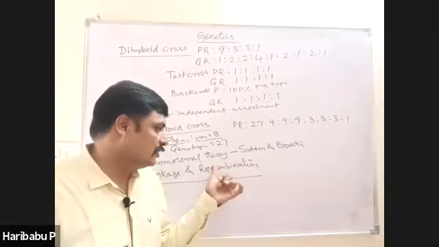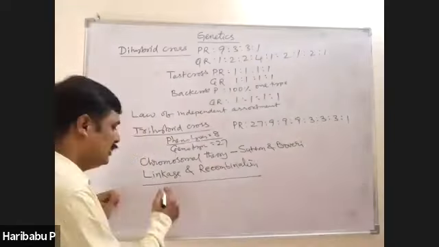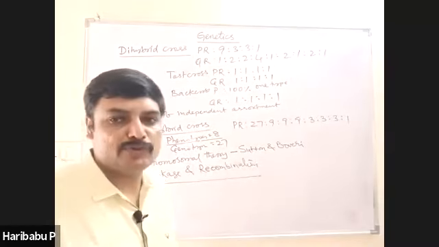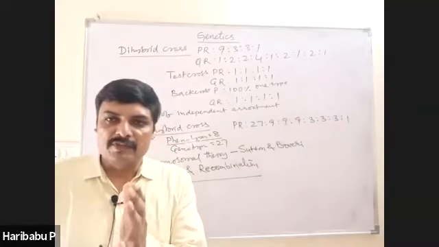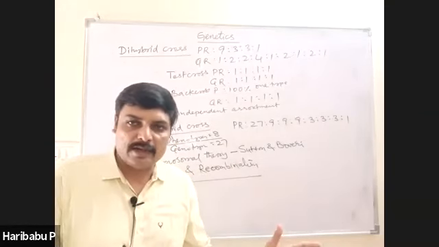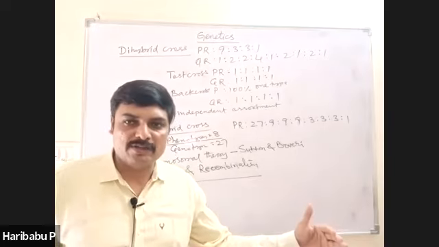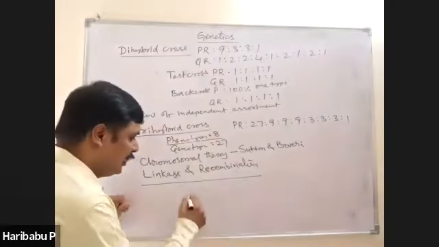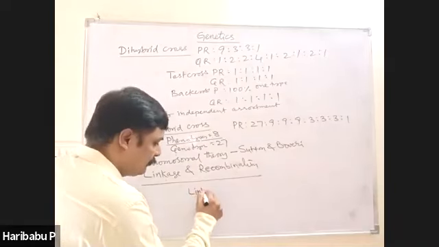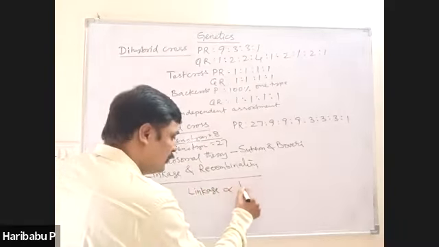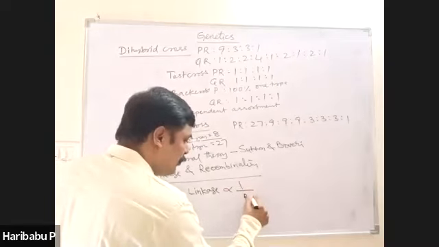Pachytene stage of meiosis. Linkage and recombination are inversely proportional. If there is more linkage, there is less recombination; less linkage, more recombination.